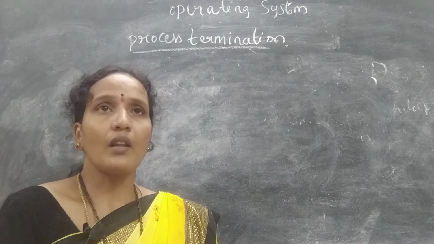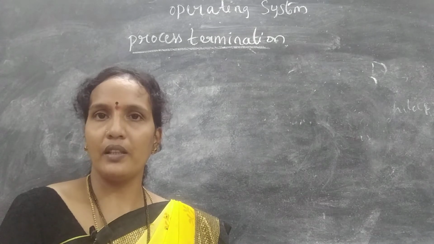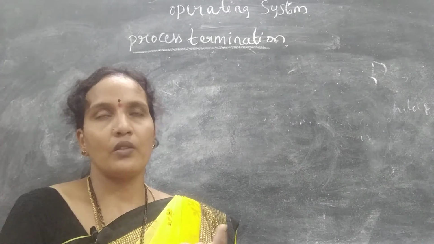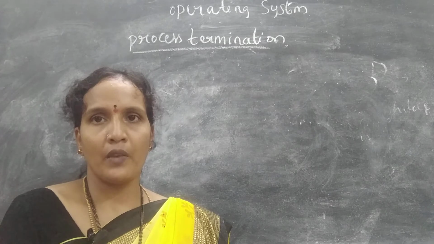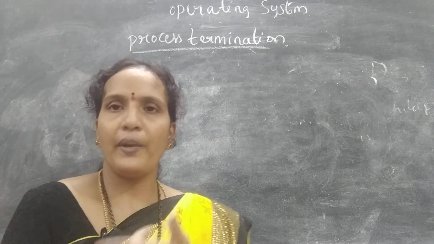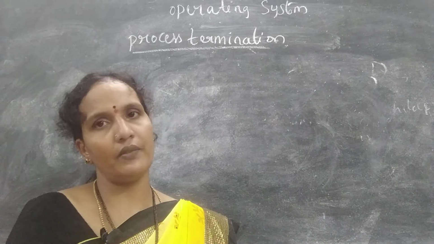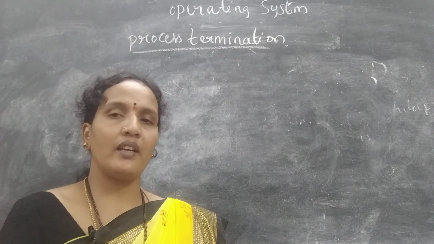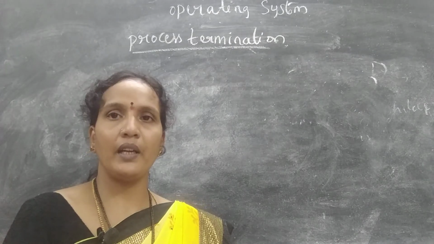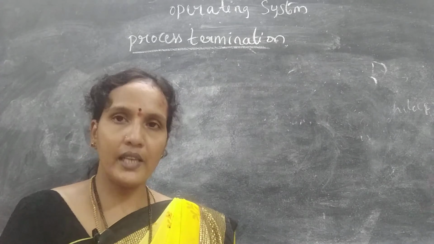The second one: whatever work is assigned to the child process is no longer required. Example, I have given the tasks of total, printing of total, and average. Three tasks are given. Printing of total is one sub part that is not needed, because the total is transferred to the average anyway. So whatever work I have assigned to the printing is not needed. In that situation also, a parent process can terminate the child process.